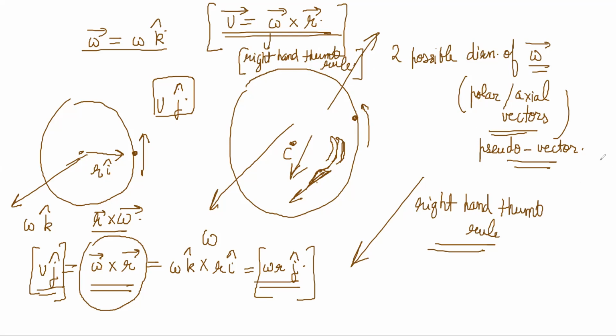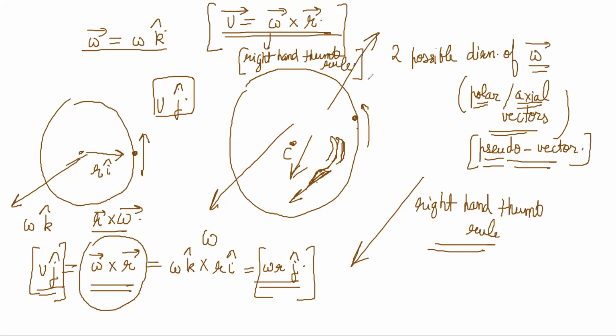The special name is to distinguish between a normal vector and this weird vector which has only two directions. Normal vector, that is what is called vector. And this is not a real vector. It is a fake vector. It's a pole. It has only two possible directions, only two pole or axis, right? Along the axis it can be.